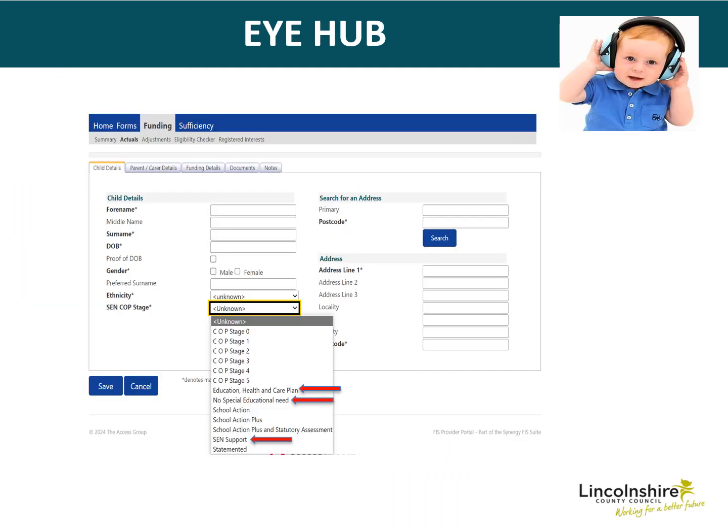The local authority uses the Early Years Entitlements Hub to gather information about the children in your setting claiming their early years entitlement. The SEN stage is a mandatory field on the child record. If the child has no special educational needs, please select No Special Educational Need. If the child has additional needs and you are providing SEN support, please select SEN support. If the child already has an Education, Health and Care Plan in place, please select Education, Health and Care Plan.